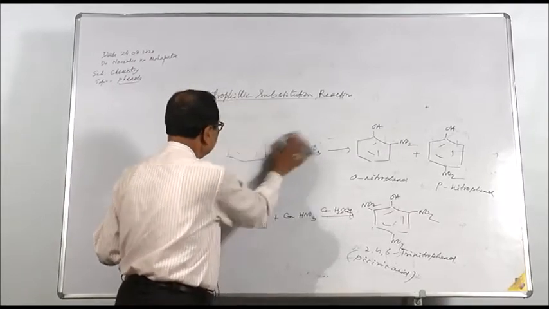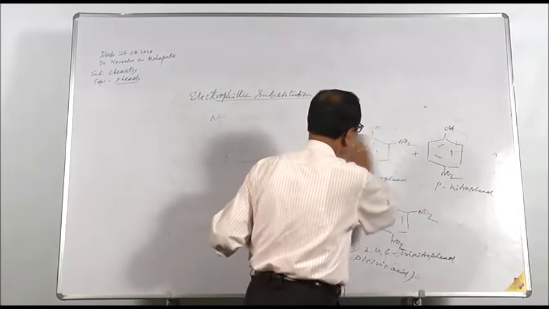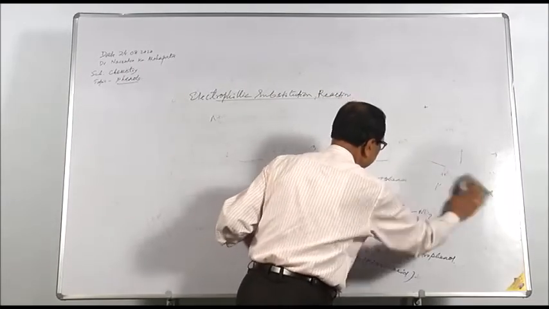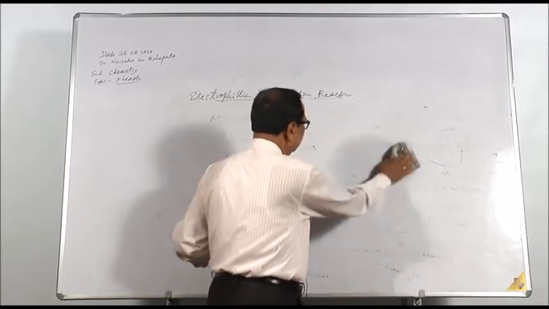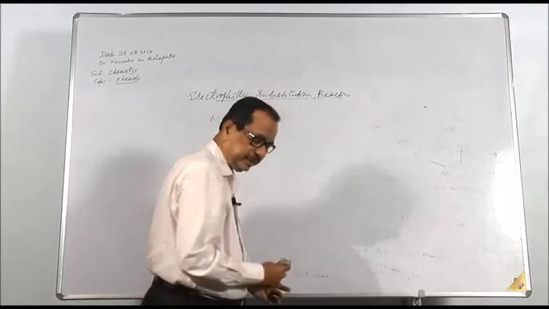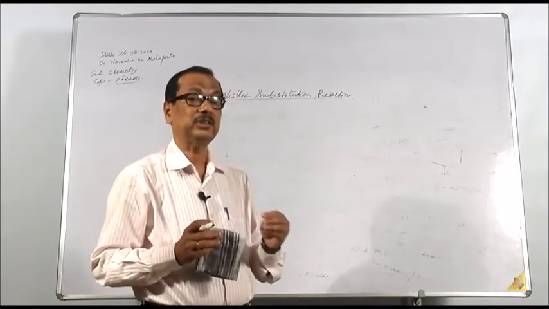Similarly, if you carry out sulfonation when phenol is treated with concentrated sulfuric acid, you can mark that sulfonation in case of benzene uses concentrated sulfuric acid saturated with sulfur trioxide, which is otherwise called oleum.